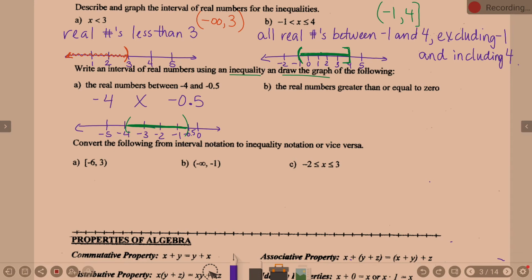Where's my shading going in relation to -5/10? It is less than. Officially, where's my shading going in relation to -4? It's greater than, but my x is flip-flopped and on the right, so we say another less than symbol. So -4 less than x, less than -5/10.